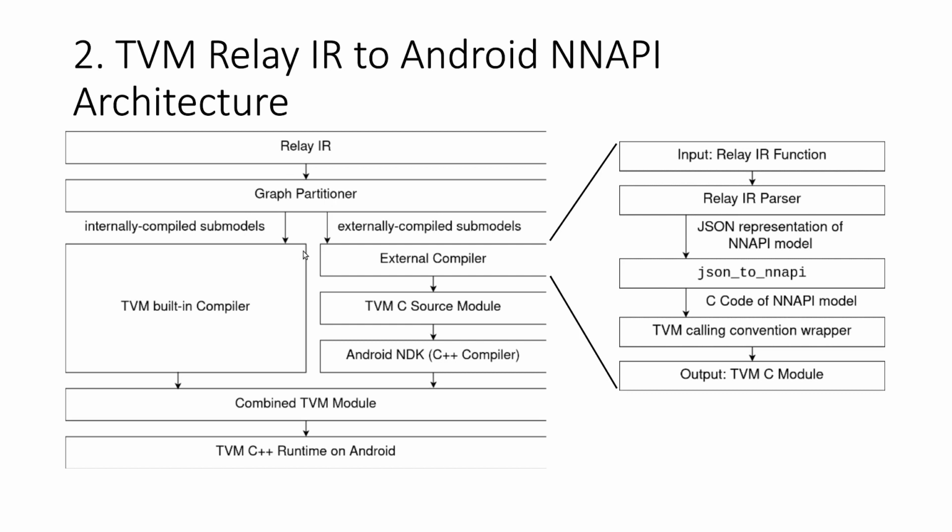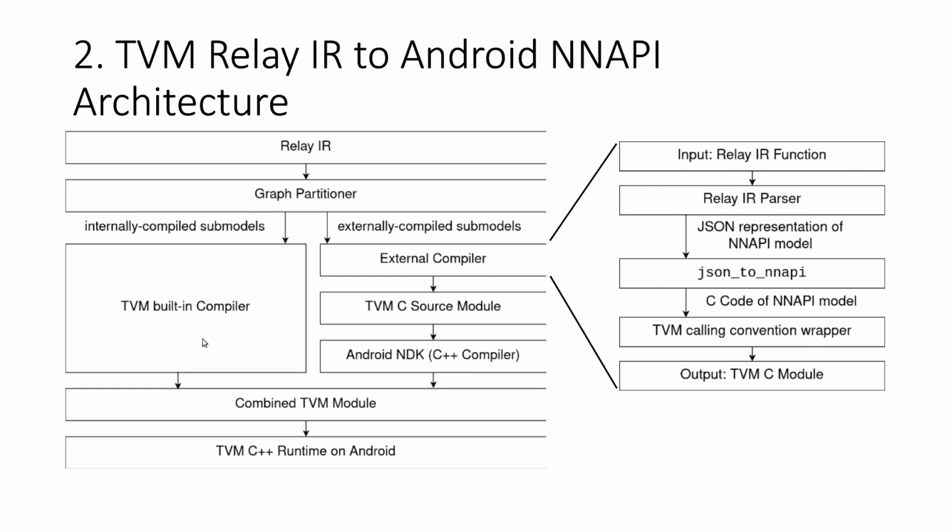On the left-hand side, we have those that are left in TVM, compiled by TVM. And on the right-hand side, we have those that are outsourced to NNAPI, which is passed through an external compiler that converts it into a TVM C source module. And this C code can be compiled by the C++ compiler in Android NDK.